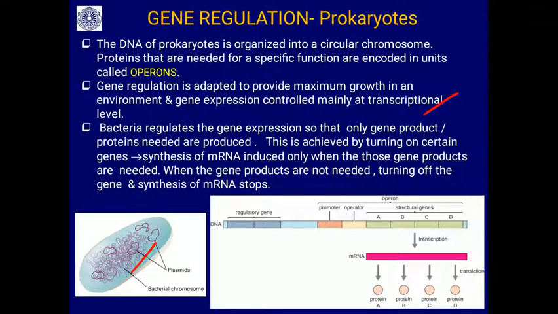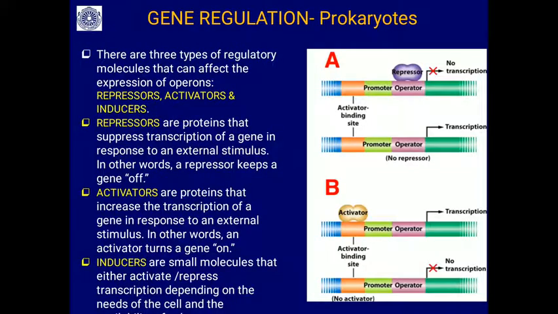This is how the gene expression, the gene products or proteins needed, are produced. This is achieved by turning on certain genes. Synthesis of mRNA is induced only when those gene products are needed. When the gene products are not needed, the gene is turned off and the synthesis of mRNA is stopped. So this is the mRNA synthesized. If these proteins are required, the mRNA is synthesized; if these proteins are not required, this mRNA is not synthesized. That is what you can see, turning on and turning off genes.